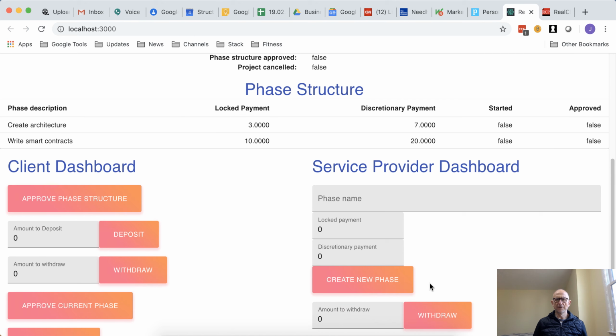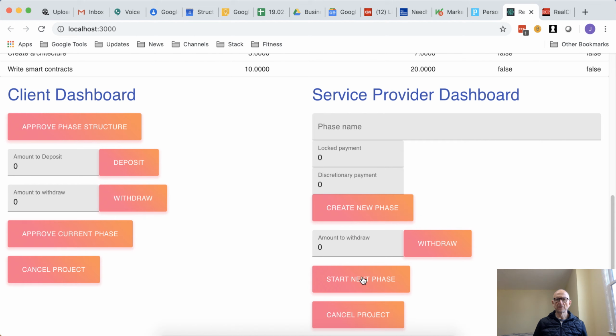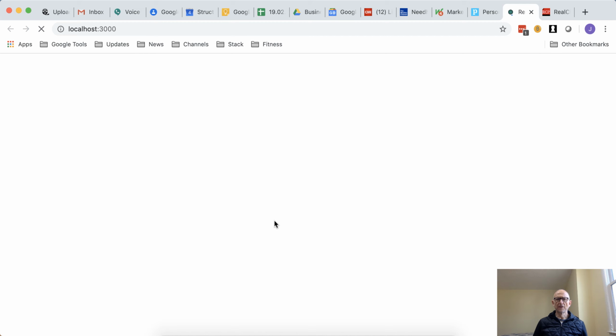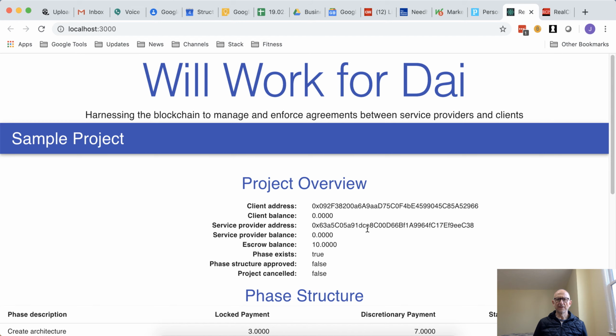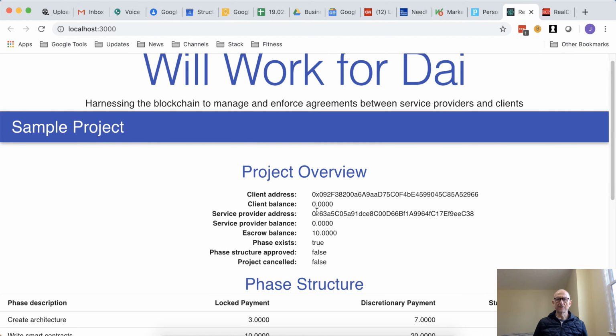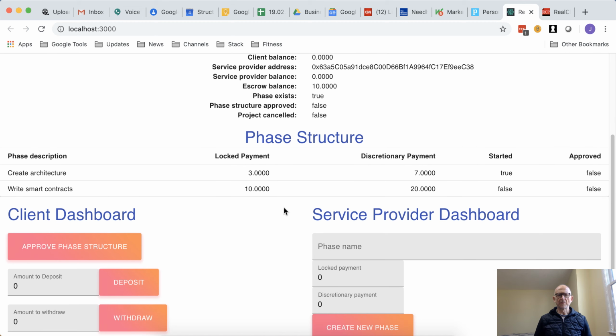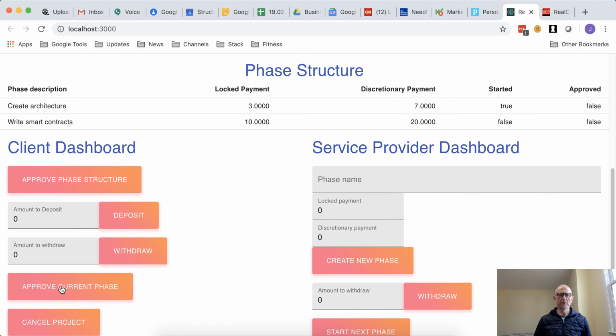So the service provider will now click Start Next Phase, and when we refresh the screen, we can see that the 10 ETH that were in the client's balance have now moved to the escrow balance. So it's now being held by the contract pending successful completion. So next step, we'll say that the service provider has finished this first phase. Client clicks Approve Current Phase.